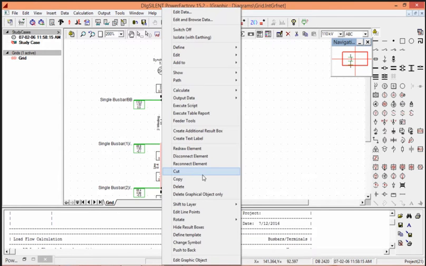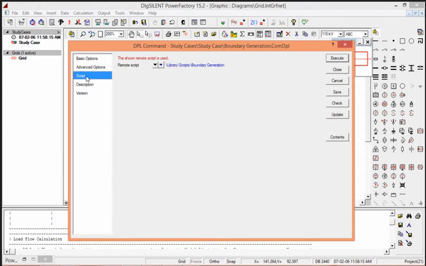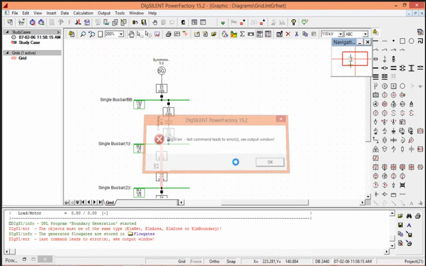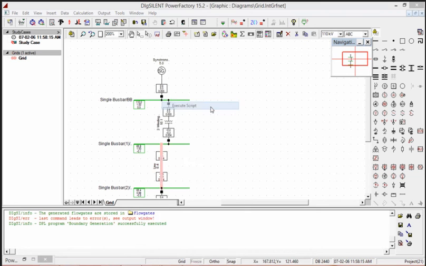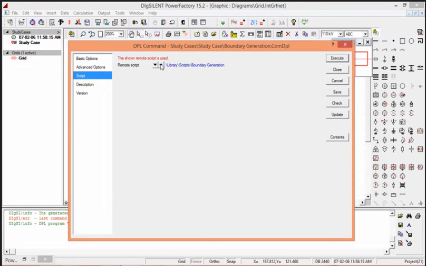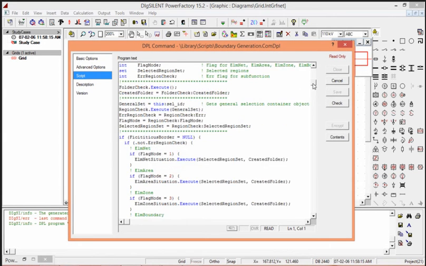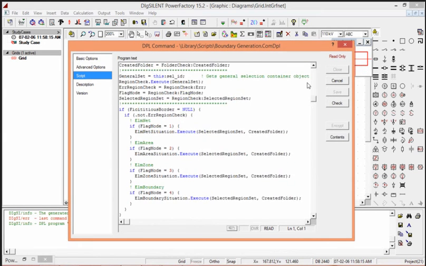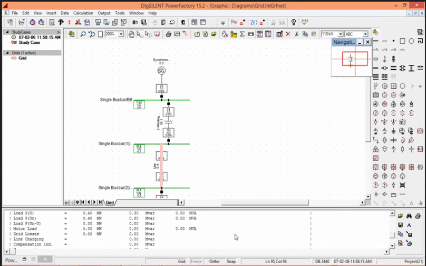Equipment wise, scripting features are there. We can execute it as per our requirements. So these are scripting. Here we can program it.